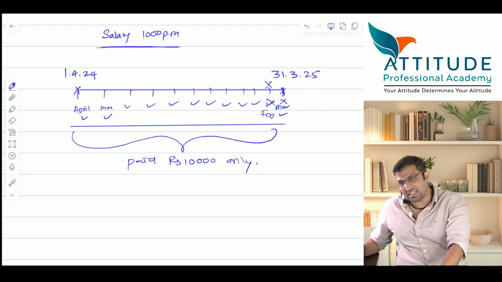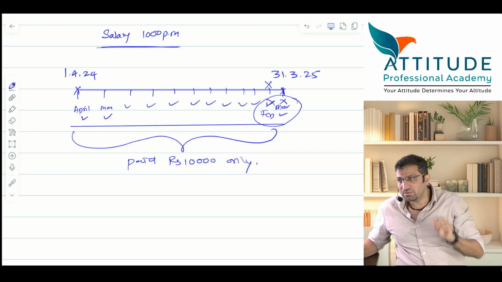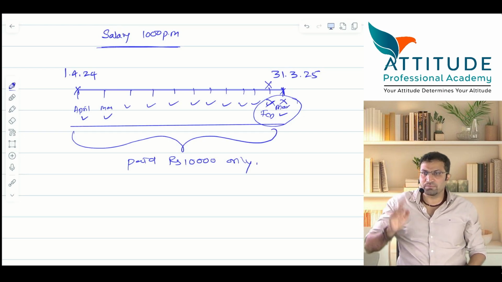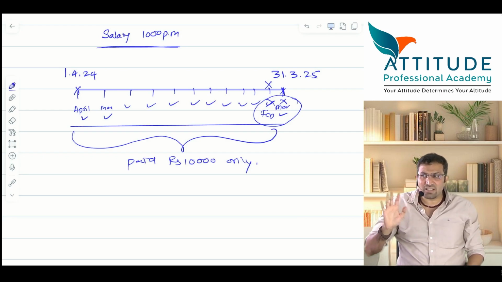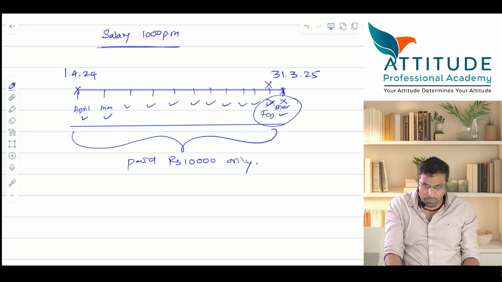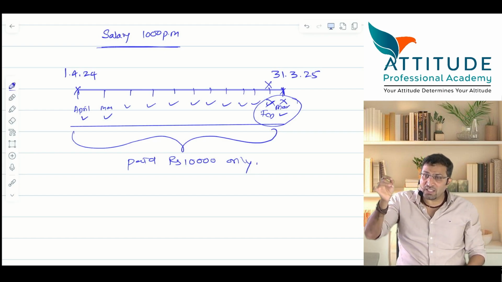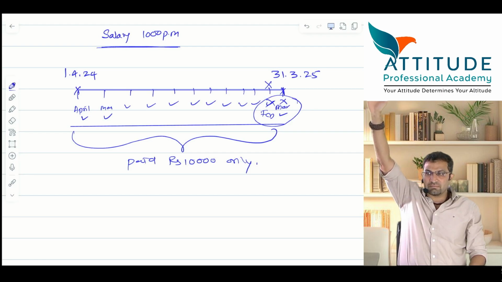He has done the work, but you have not paid the last 2 months' salary. Is that clear? Now my question is, in your books, will you record salary expense? I'm not asking the journal entry right now. Will you record salary expense as 10,000, because what you have paid is 10,000 only? Or will you record salary expense as 12,000? How many of you say 12,000?